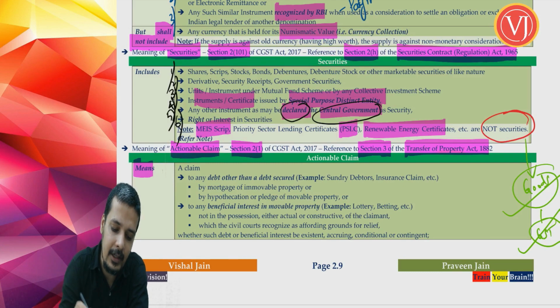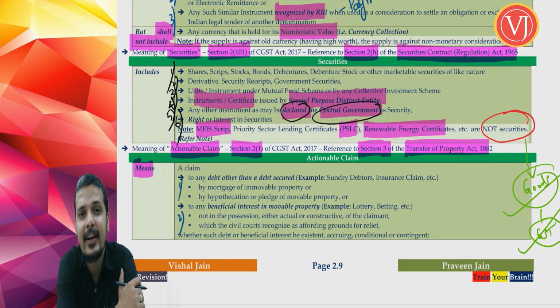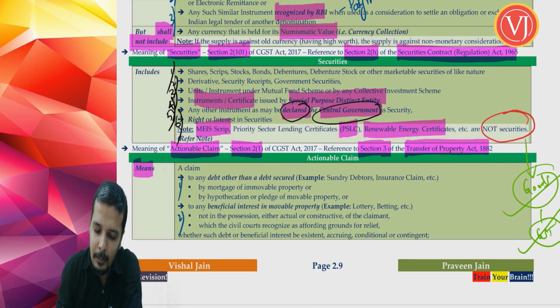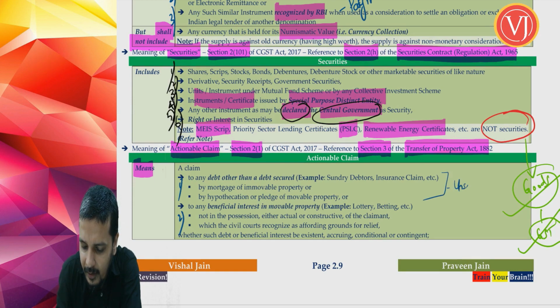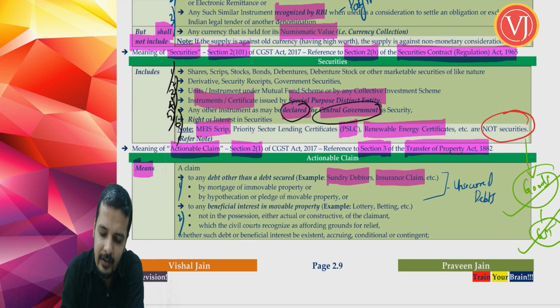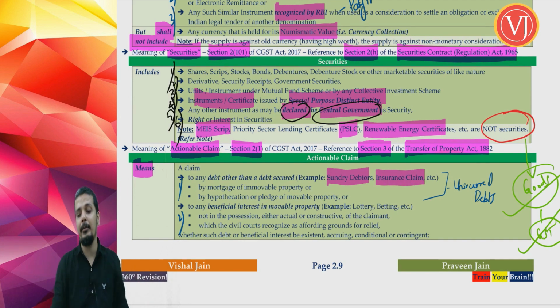Again, we have broken the definition into two parts. First part: actionable claim means a claim to a debt other than a debt which is secured by mortgage of immovable property or pledge or hypothecation of movable property. To put it in simple terms, you are talking about a claim to unsecured debts. The classic example of a claim to unsecured debts is your sundry debtors or an insurance claim, etc. Insurance claim is a classic example, right?